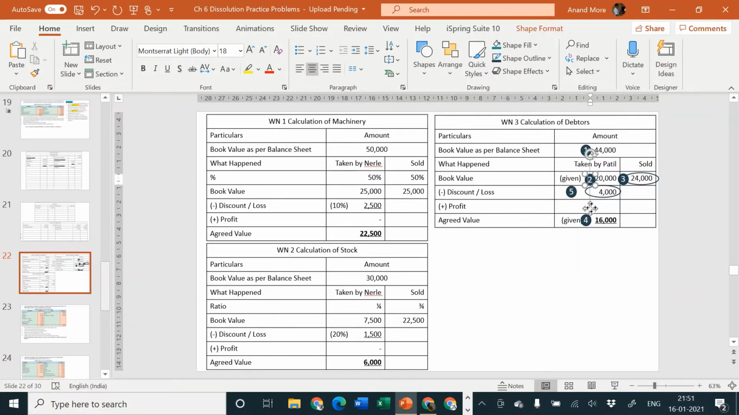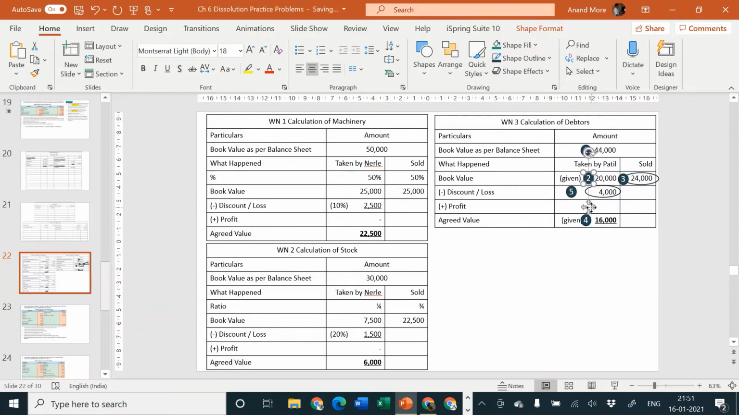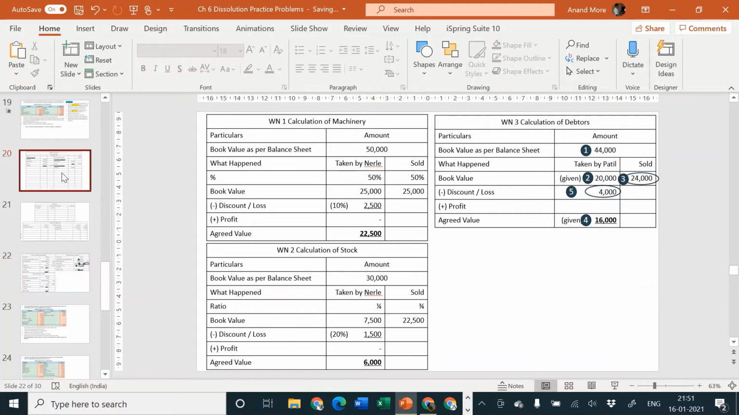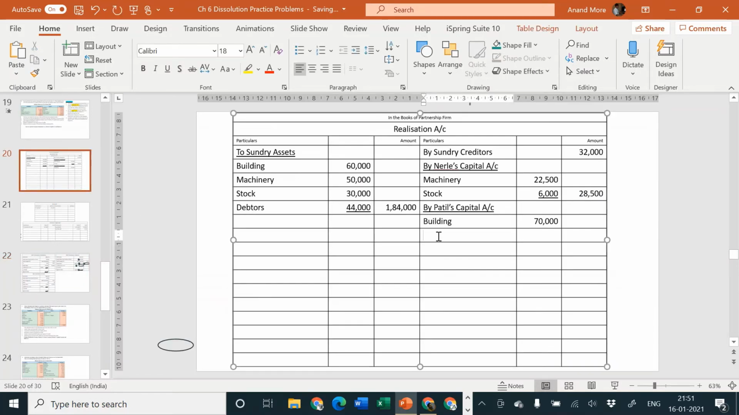I think this is easy for you to understand. So I know that Mr. Patil has taken over 16,000 rupees debtors. So realization account credit side, Patil capital के नीचे debtors 16,000.